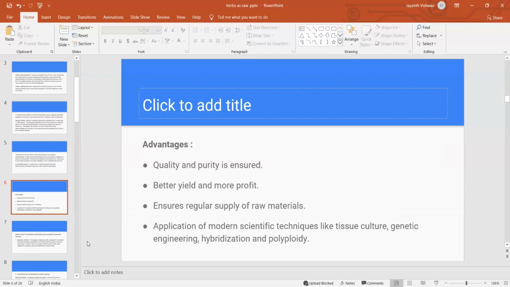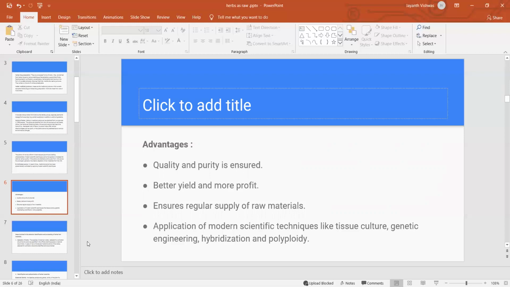After getting these raw materials, we have to supply them to the pharma industry or any manufacturing industries continuously. There should not be any gap in between the supplying of the raw materials to the industry. If there is a gap, they may not process their finished goods because of the lack of raw materials. So we have to ensure regular supply from our side, so that they keep running the industry and get good profits.